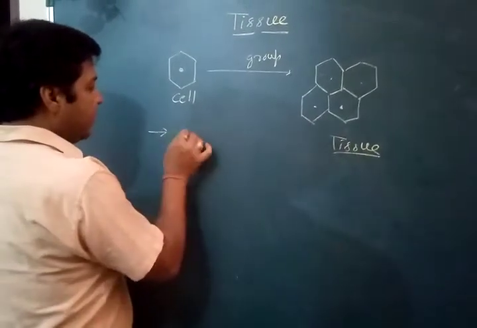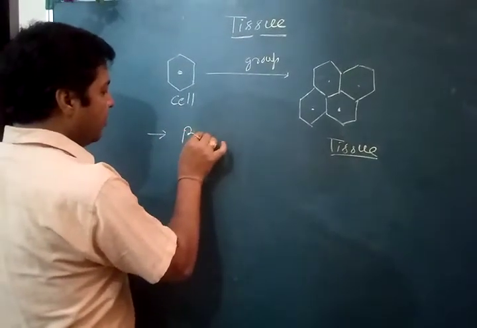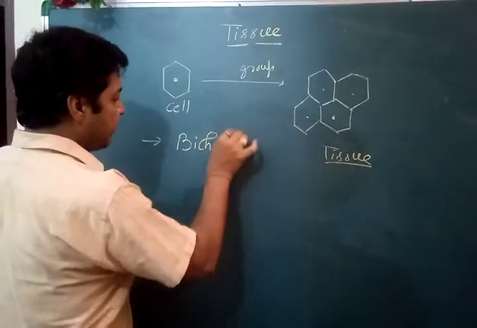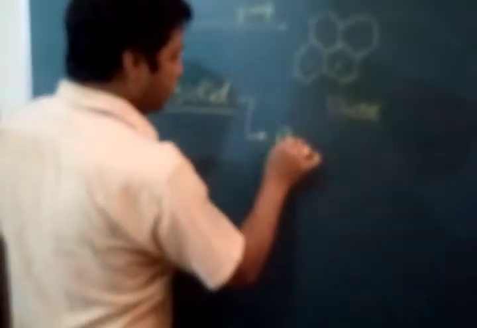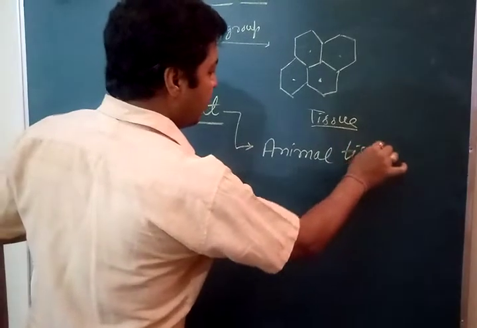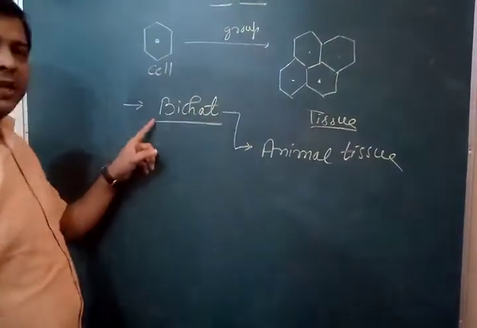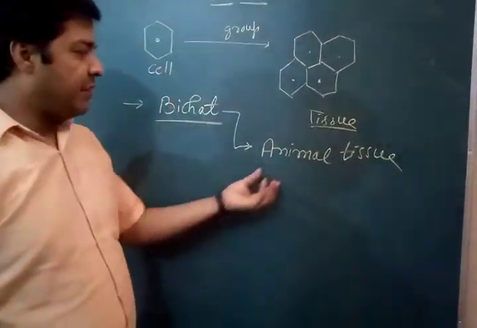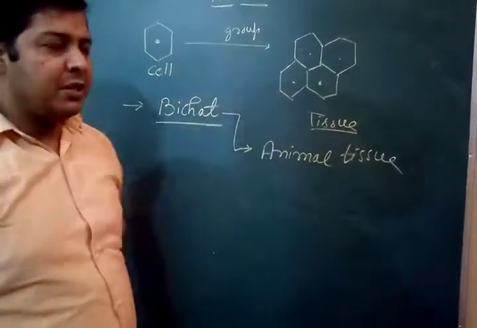The first time, there was a scientist whose name was Beckett. Beckett first introduced the concept of animal tissue. Beckett was the scientist who introduced the term animal tissue.